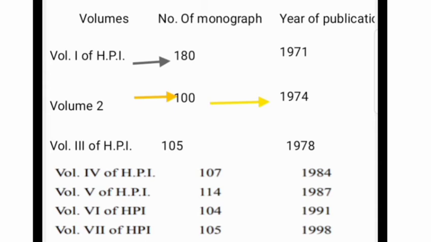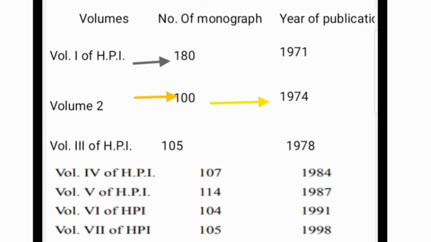Volume 1 contains 180 monographs of drugs, in 1971. The second volume contains 100, in 1974. The third volume contains 105, in 1978. The fourth volume contains 107 monographs of drugs, in 1984.